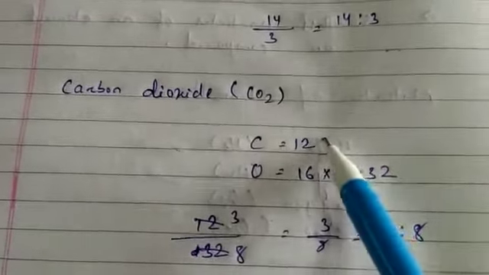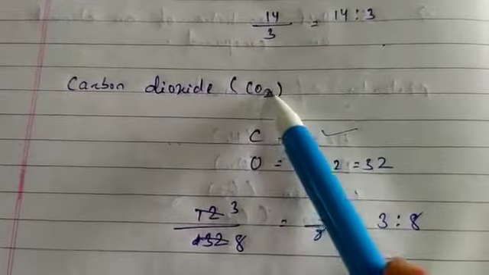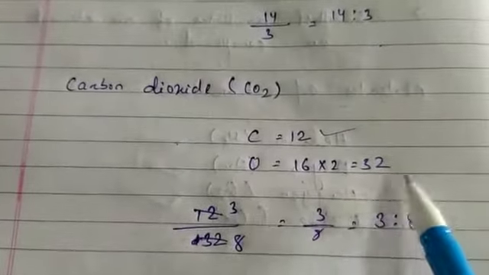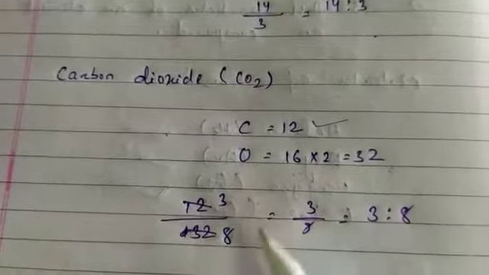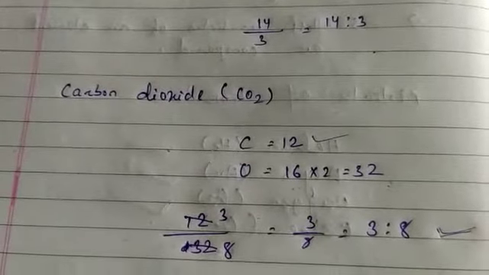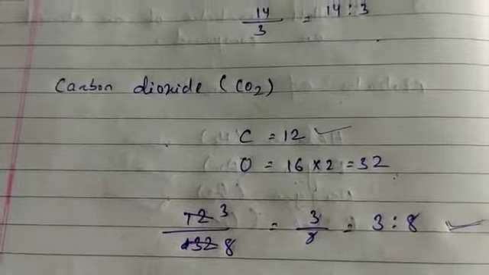Next is carbon dioxide. Carbon mass is 12 and oxygen mass is 16. We are using 2 oxygens, so oxygen is 16 into 2, that is 32, and if you find the ratio by mass, you will get 3:8. So these are the molecules of compounds, and this is how we get the ratio by mass using the combining elements.